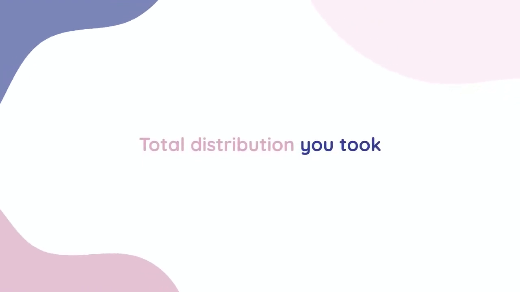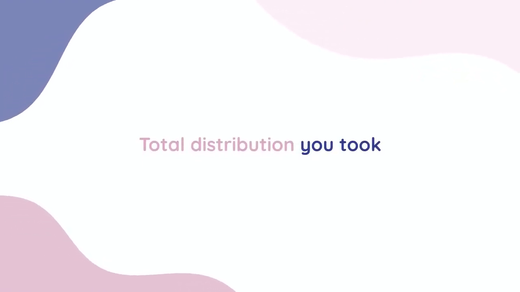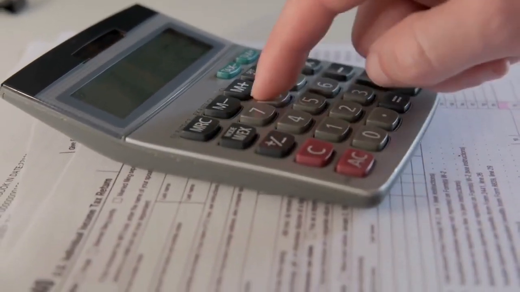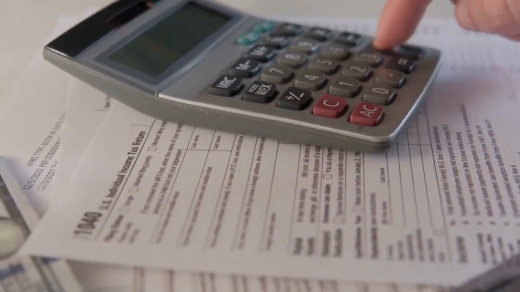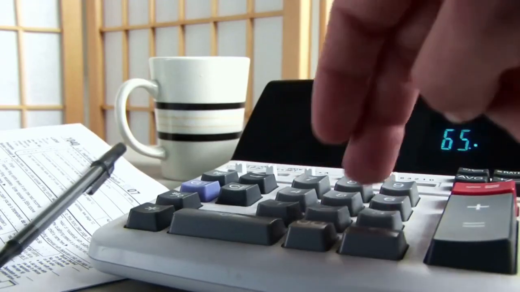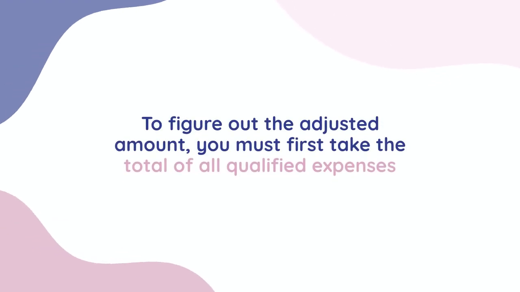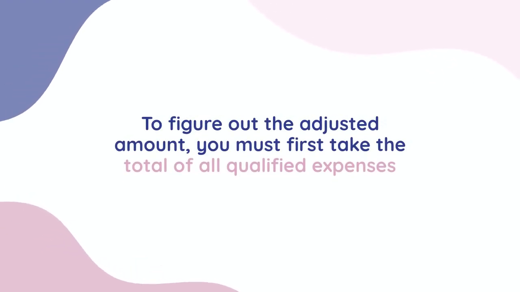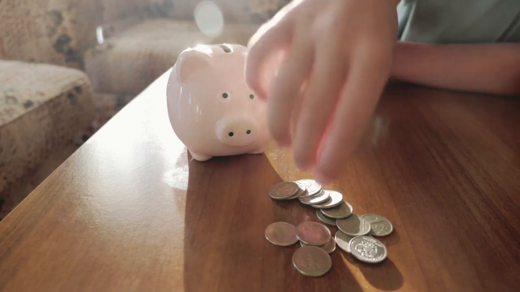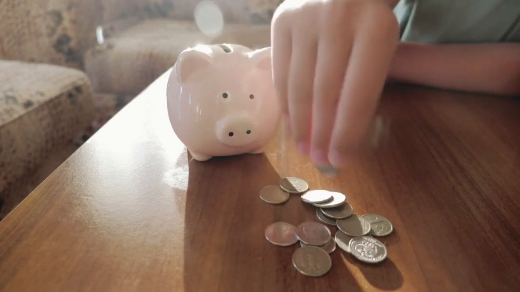The most important rule to remember is that the total distribution you took, which is the amount in box 1 of your 1099-Q, cannot be more than the student's adjusted qualified education expenses for the year. To figure out the adjusted amount, you must first take the total of all qualified expenses and then subtract any tax-free educational assistance the student received.